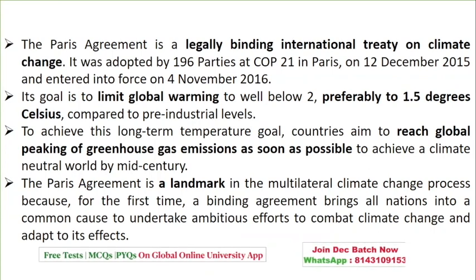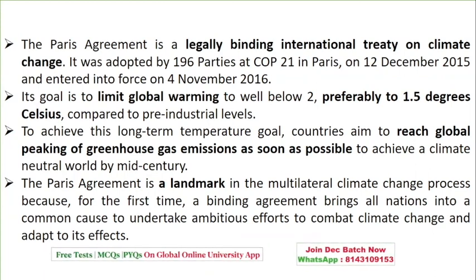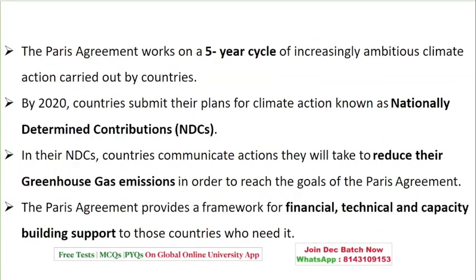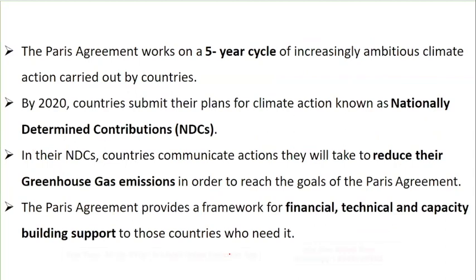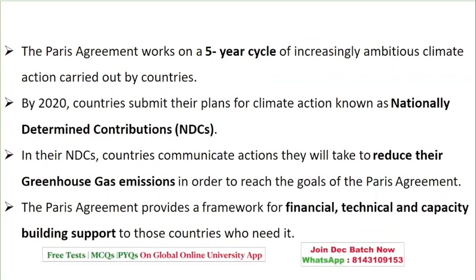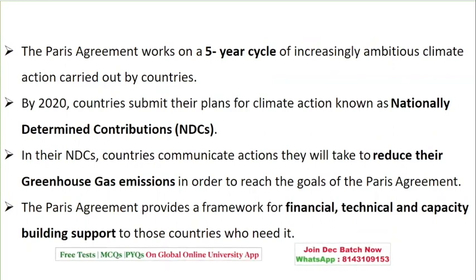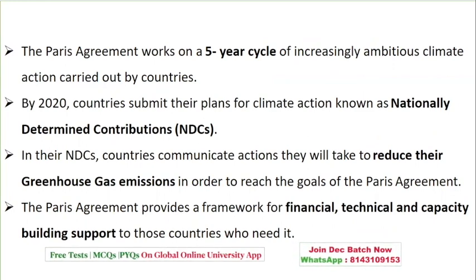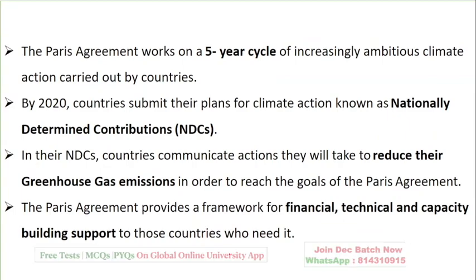So it is one of the multilateral climate change processes, and it is legally binding on all the nations to undertake efforts to fight climate change and adapt to its effects. Then it's a 5-year cycle. By 2020, countries submit their plans for climate action, known as nationally determined contributions, by every country, which will see to the reduction of greenhouse emissions. It also provides a framework for financial, technical, and capacity building support to those countries who need it.